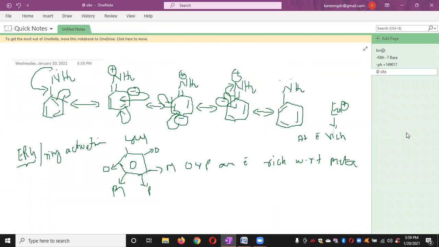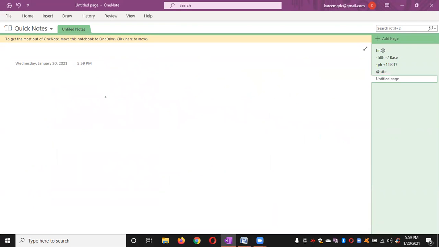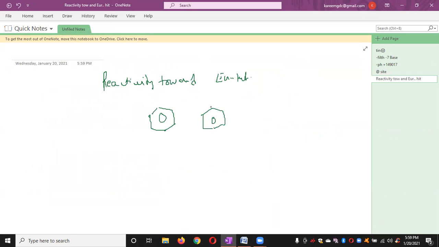Now we need to discuss one more point, that is reactivity towards electrophilic substitution reactions. Here we may have benzene, and the substituent may be an electron releasing group, so this is the ERG group. And we have one more type of substituent, that is the electron withdrawing group, EWG.